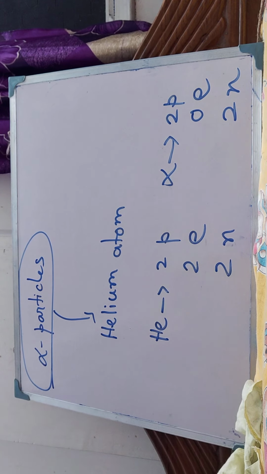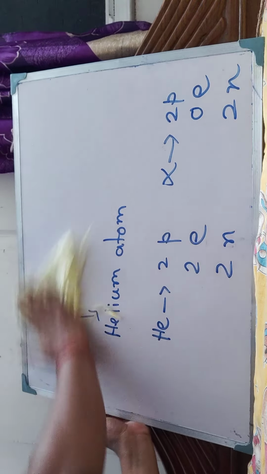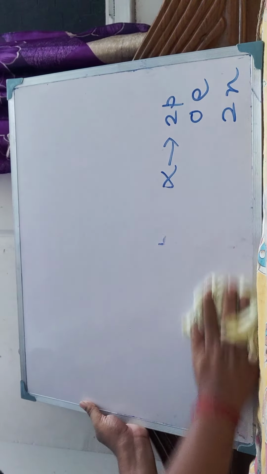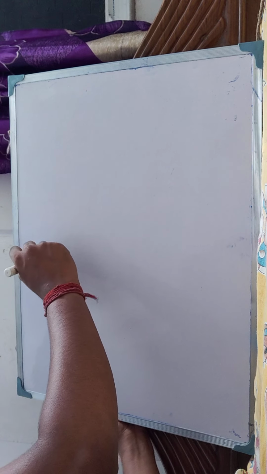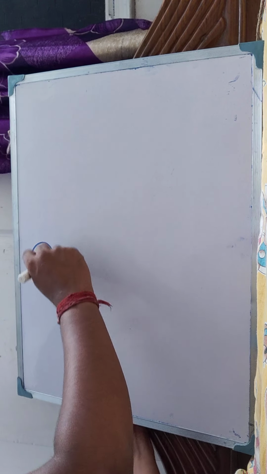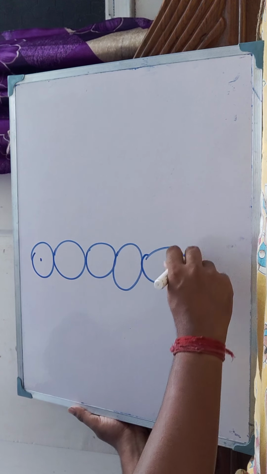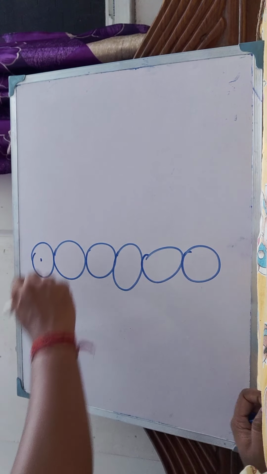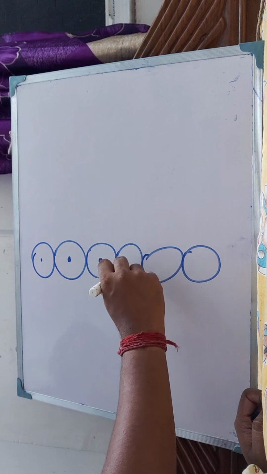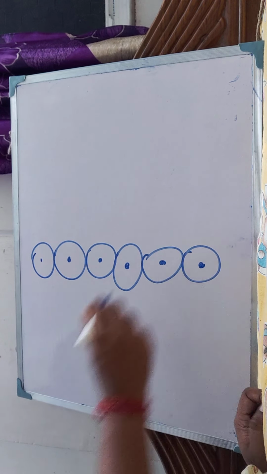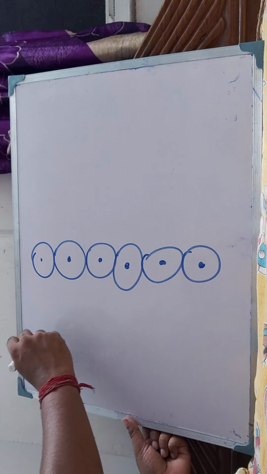So he took plenty of alpha particles and threw these alpha particles towards a gold foil. Let me draw it. The gold foil looks like this, and the alpha particles are coming from this side.